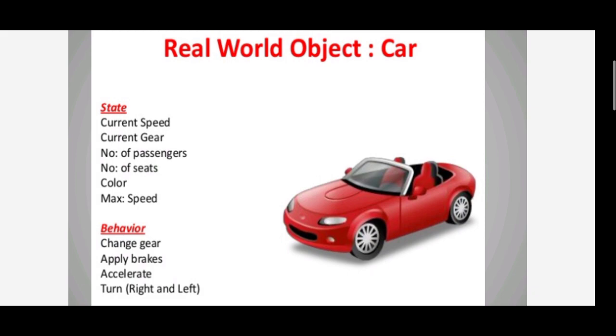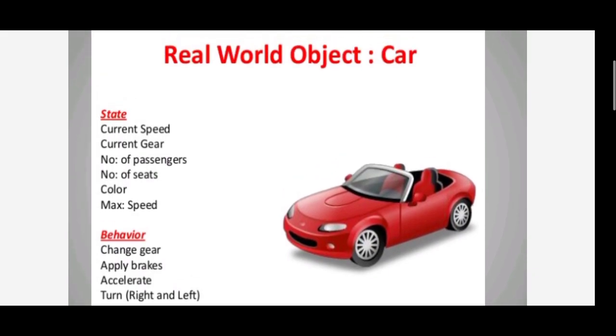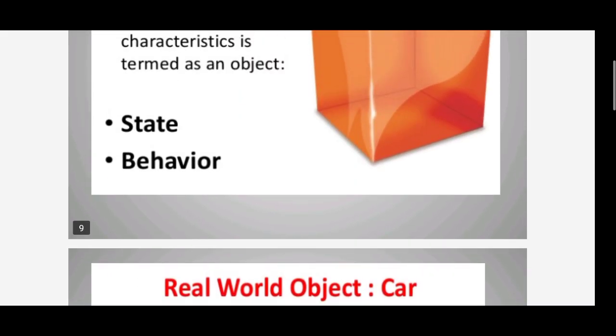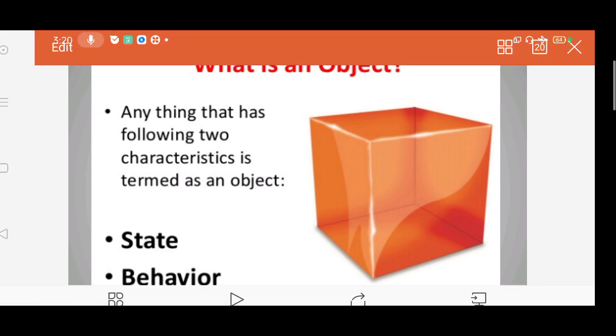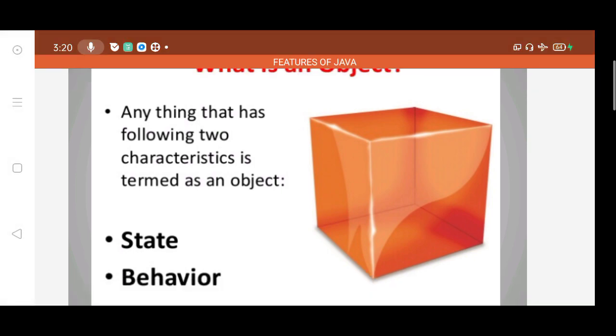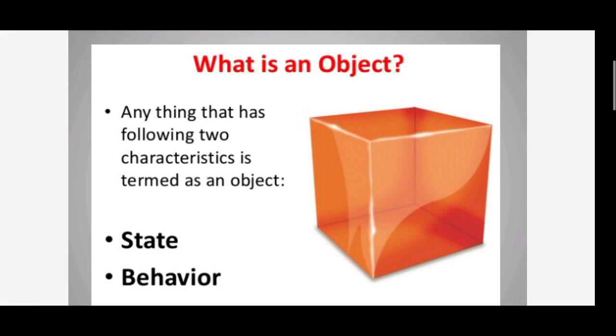Change gear, apply brakes, accelerator, turn the vehicle is the behavior of the object. This is an object.